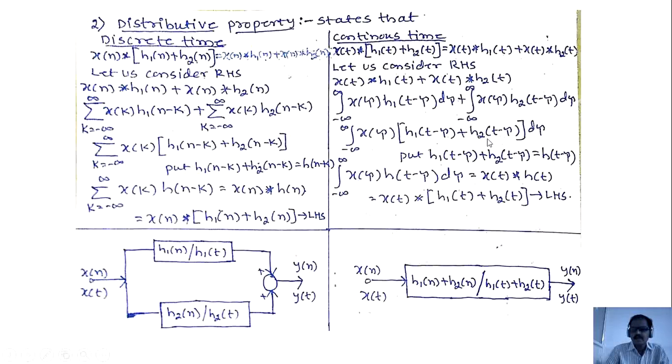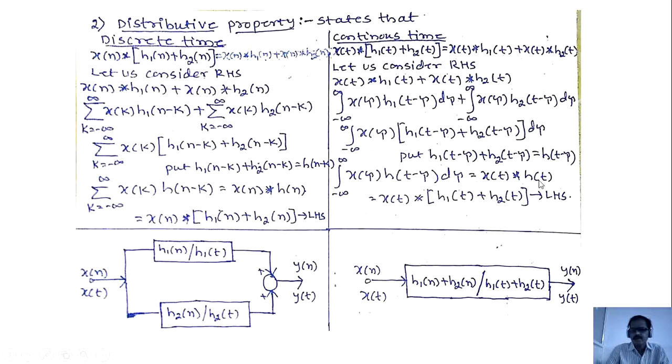Again I substituted h1 of t minus tau plus h2 of t minus tau as h of t minus tau. We get integration minus infinite to plus infinite x of tau h of t minus tau d tau. Again this formula I convert into the convolution operator. Here it is integrated with respect to tau. Hence I have written it as x of t convolute with h of t.